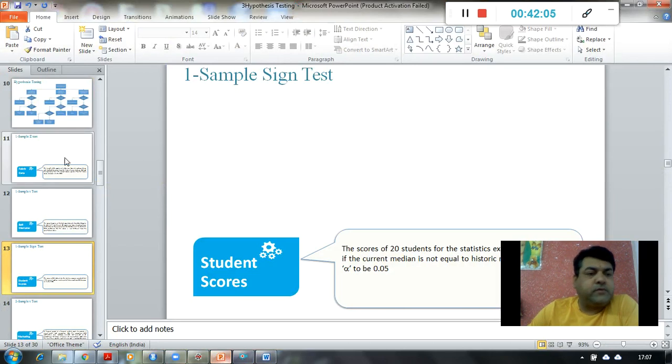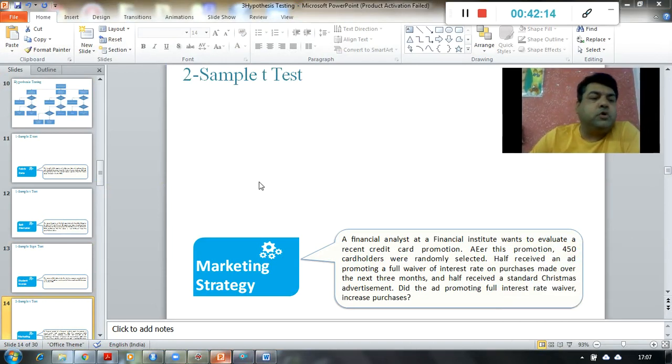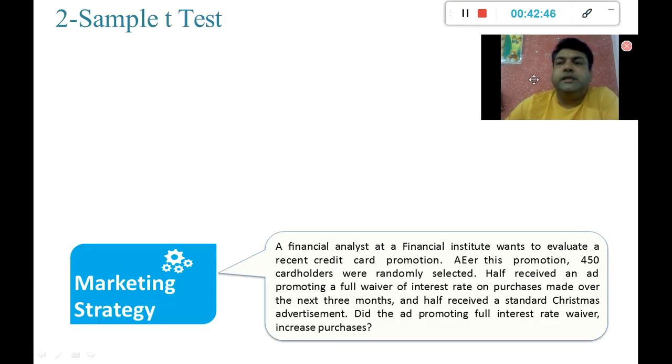Now one more test we are going to take, that is the two sample test, and then we will enter into the very important test. These two tests are very popular in industry standards, because if you go on to check all the tests in hypothesis testing, that video will be very long. So I am still going to make another video for discrete data. In continuous data I must limit the examples. So let us take this example now, and we are going to see this example in detail.